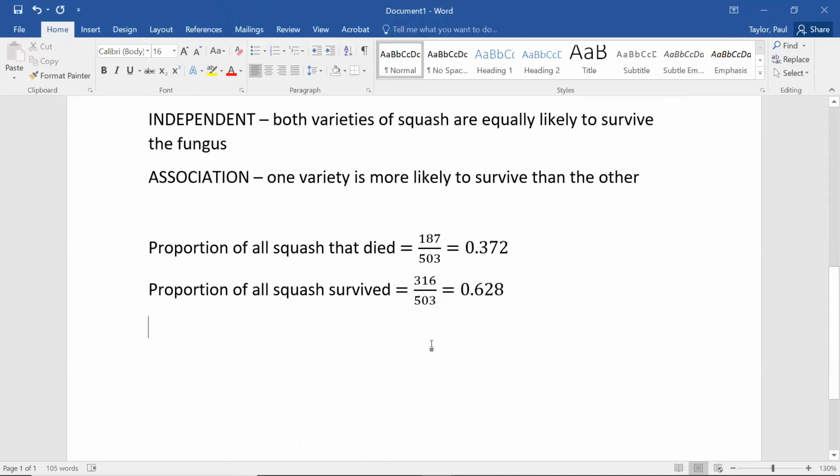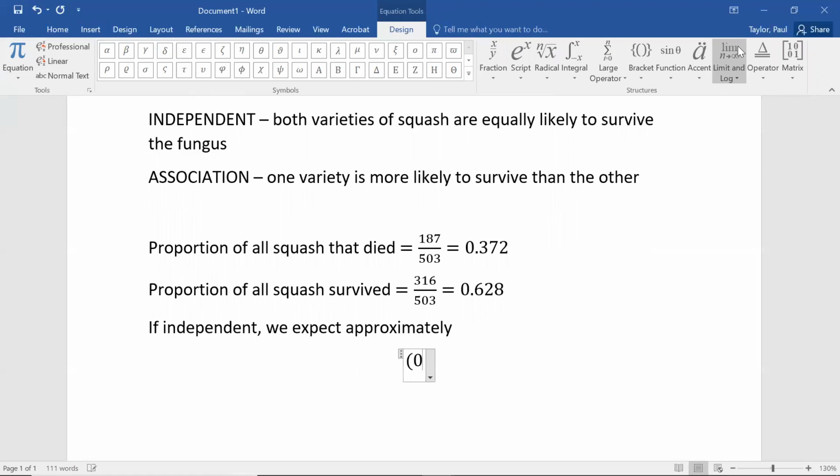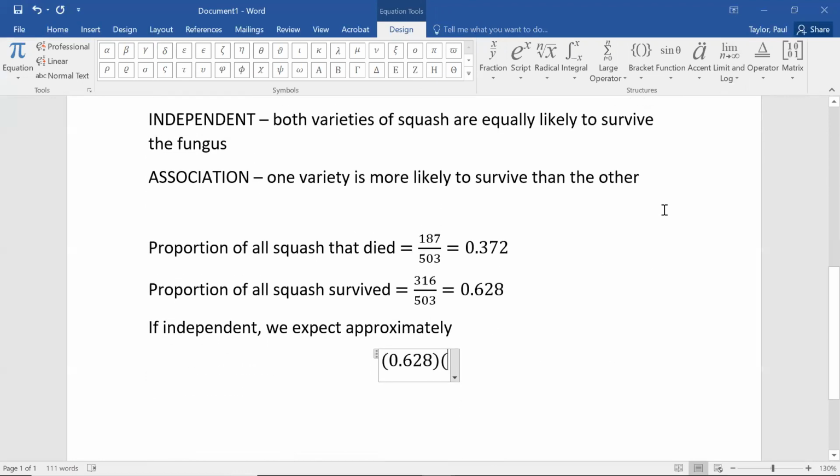So if independent, we expect approximately 0.628 times 273.